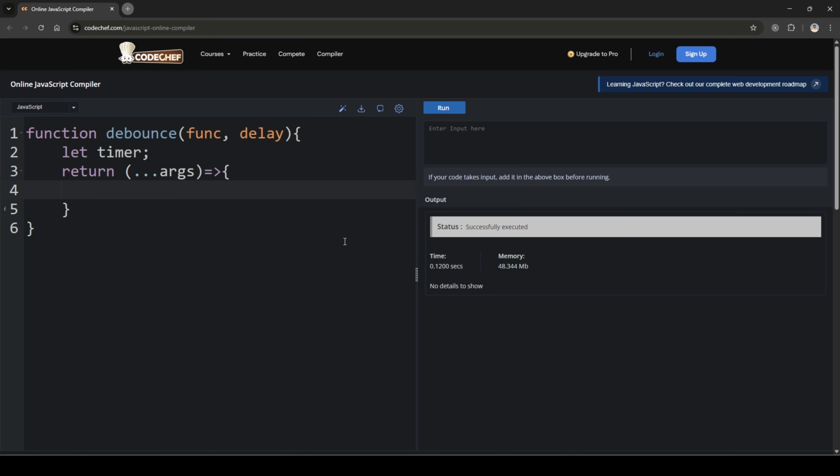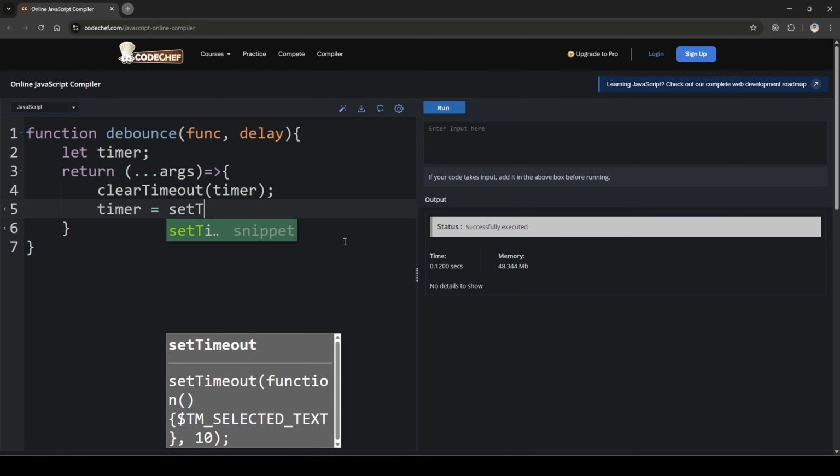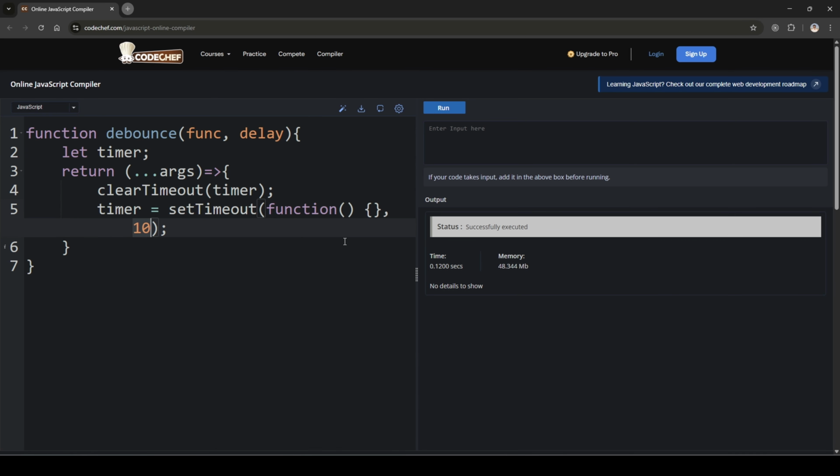So let's use clearTimeout. In clearTimeout we can clear the timer in the first line, and in the second line we can set the timer using setTimeout. In this setTimeout function we can pass a delay, and here we can execute the argument function that we are getting as an argument. So we pass this function here.